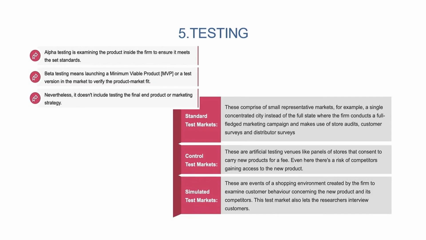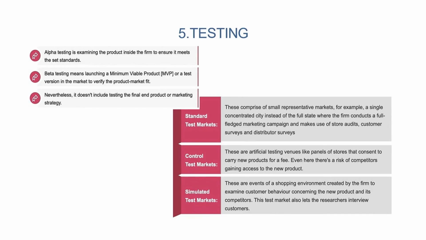The next test is beta testing, meaning launching your minimum viable product, MVP. We are going to talk about MVP at length in the upcoming lectures. Or test a version in the market to verify the product market fit. This is a very important stage beyond your customer discovery, where you try to look at product market fit. Now you have a minimum viable product as a low fidelity prototype. You want to showcase this to the target customers and actually get a real insight whether they would be willing to purchase it or not, right? So nevertheless, it doesn't include testing the final end product or the marketing strategy. So during this testing phase, you're not looking at the end final product.